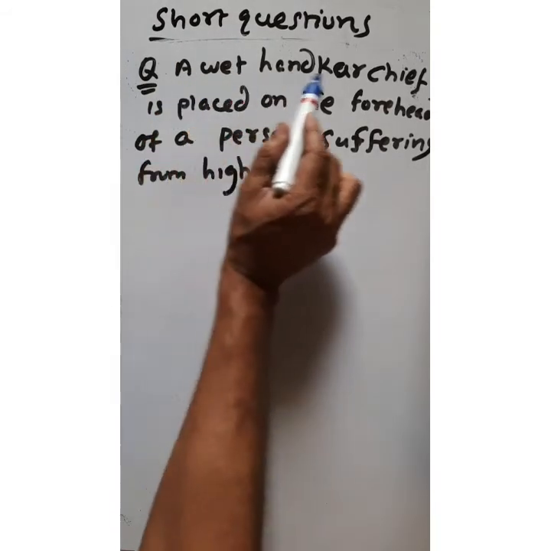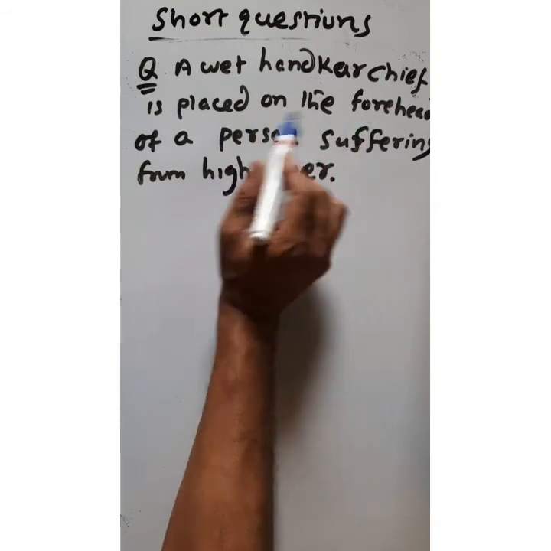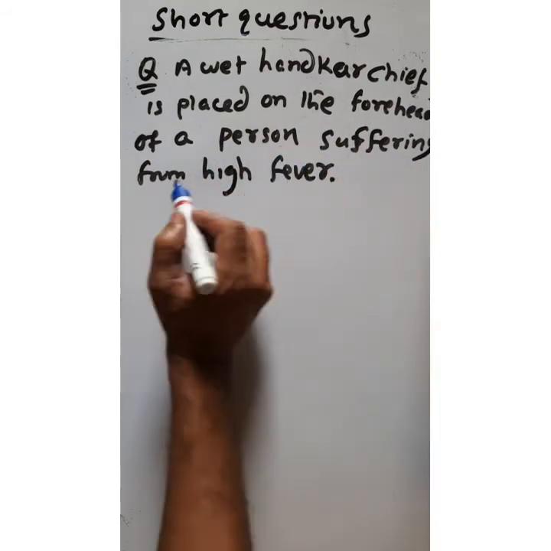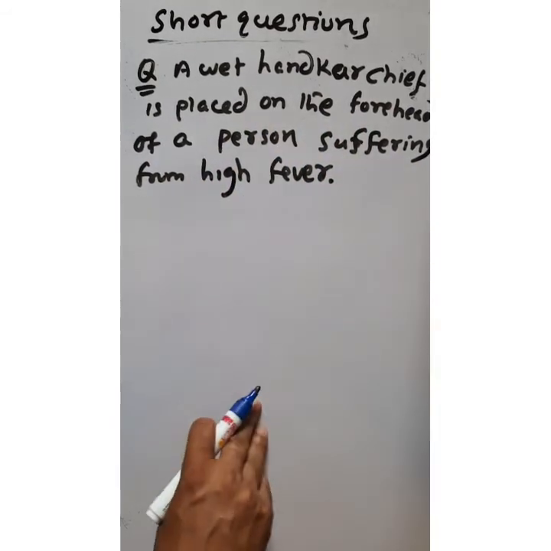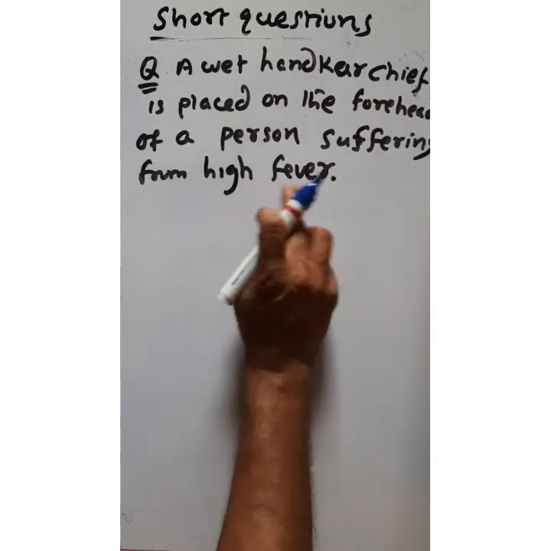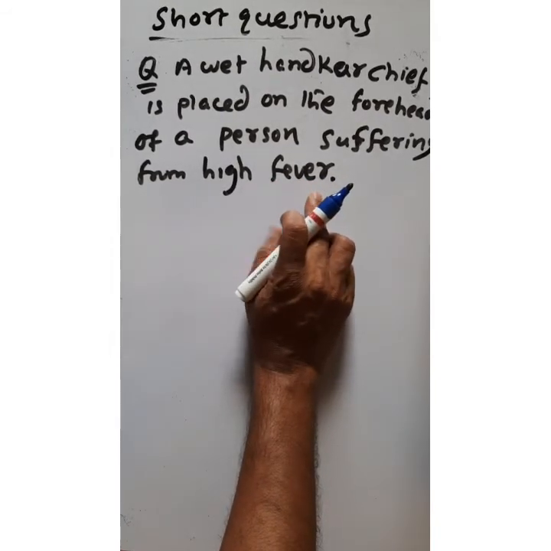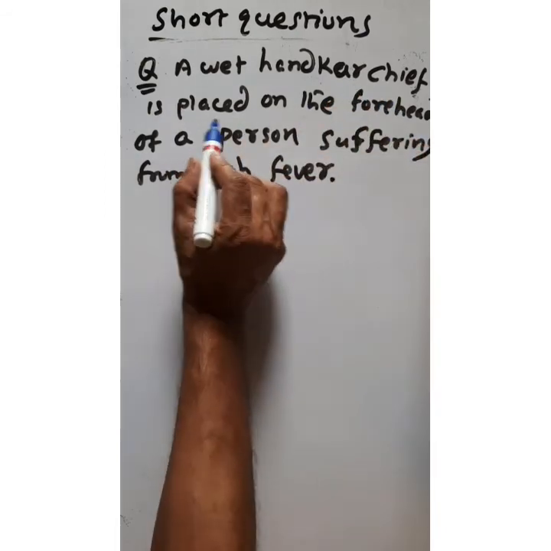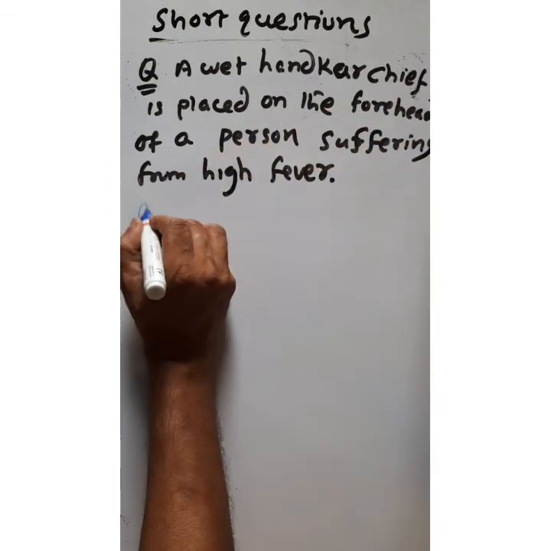So next application of evaporation, it is a common practice for our human being. A wet handkerchief is placed on the forehead of a person suffering from high fever. What is the reason?